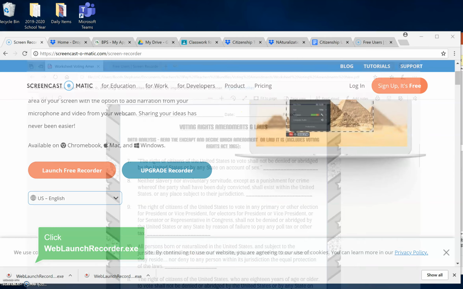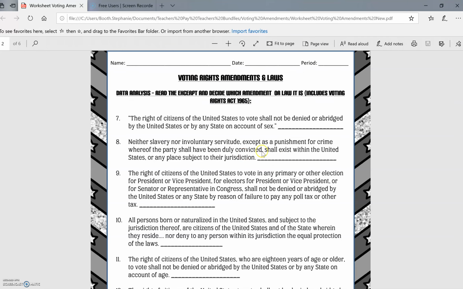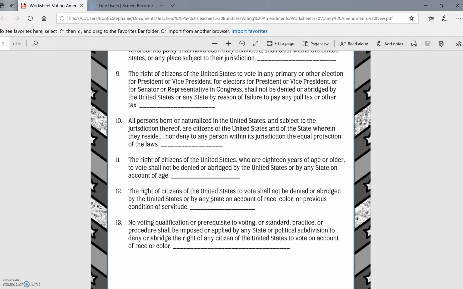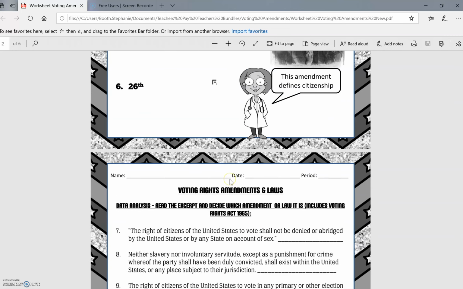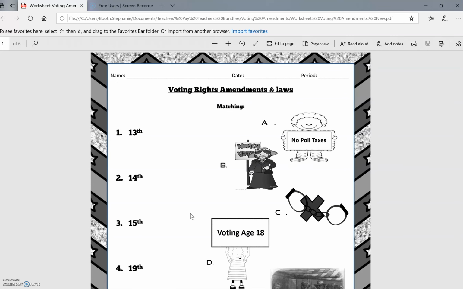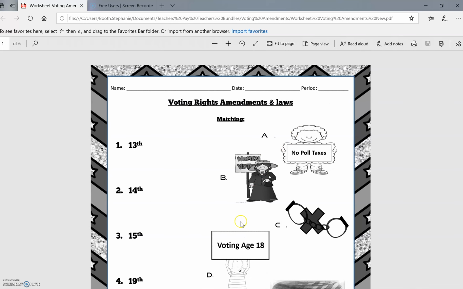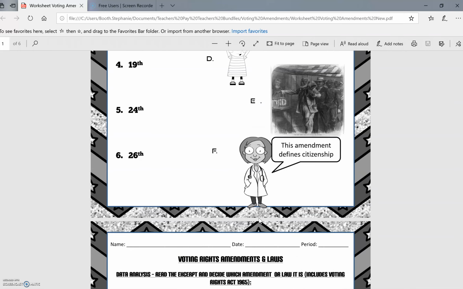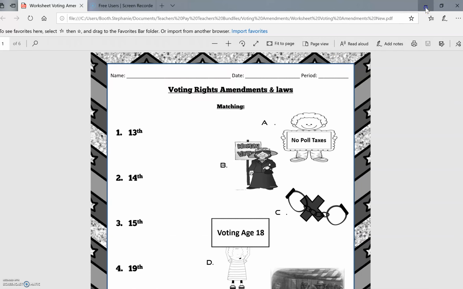Again, just to recap, you're going through your worksheet. You're going to fill in which amendment these quotes are from, or which act, which is the law. As I go through this, you can pause the video and look at each one and see what we can come up with. We'll do the answers at the end of this video, hopefully, if we have time. Again, 13th, 14th, 15th, 19th, 24th, and 26th Amendment. You're going to match it to the picture there. So follow along with your worksheets, and we'll get back to this.